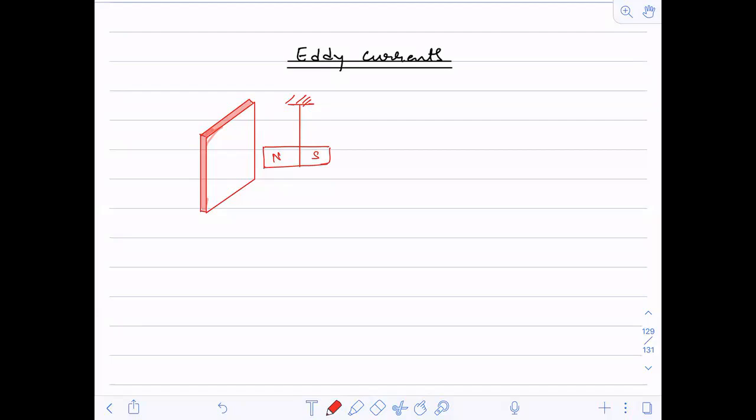Why are there induced currents? Because this sheet is not a continuous object. Because this is not a continuous object, I can have a number of coils. I can assume that this metal sheet is a combination of so many coils. Okay, I can assume that this is made up of n number of coils.